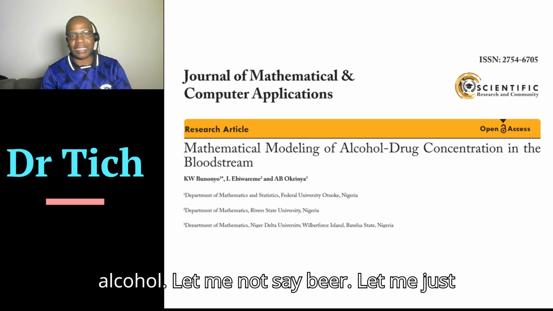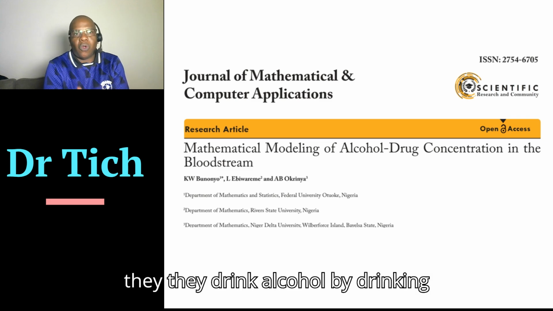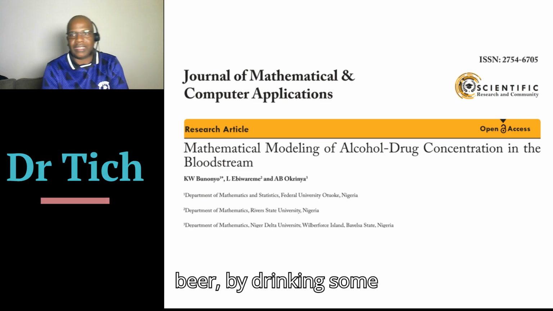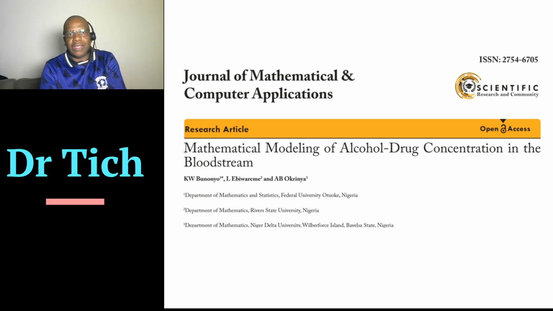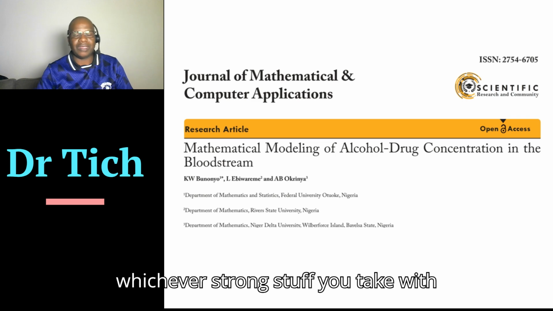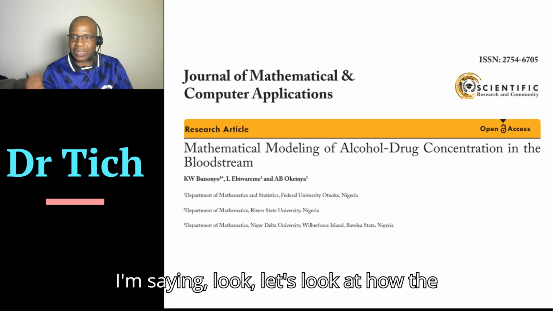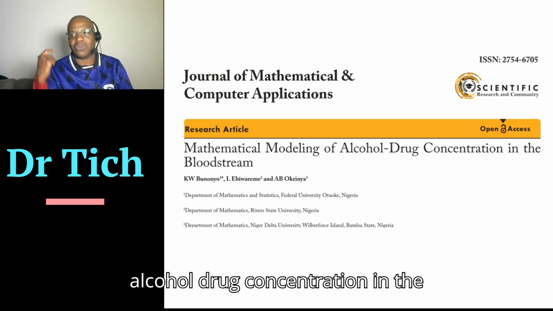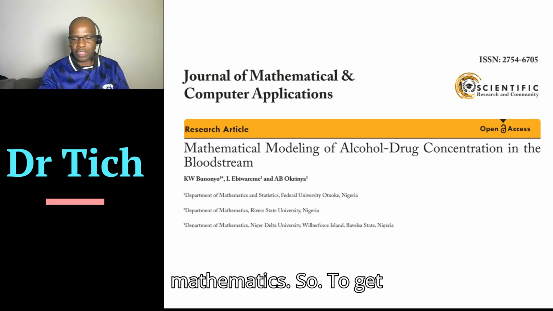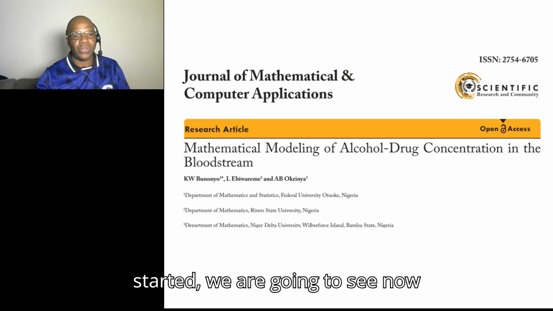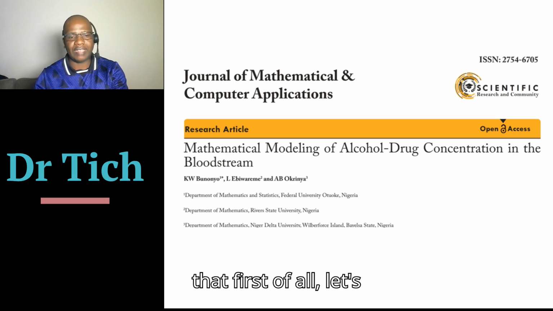Let me not say beer. Let me just say people drink alcohol. They drink alcohol by drinking beer, by drinking some tequila, or some strong stuff, whichever strong stuff you take with alcohol content in it. That's when we're saying, let's look at how the alcohol drug concentration in the bloodstream can be modeled using mathematics.